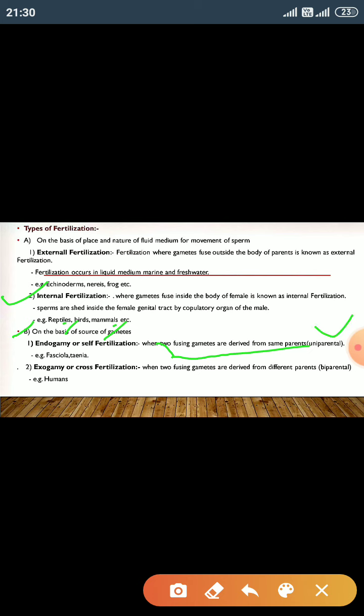Examples of individuals which show endogamy are Fasciola and Taenia. The second type is exogamy or cross fertilization. In exogamy, the fusing gametes are derived from different parents, meaning the individuals are usually biparental. An example of exogamy is humans.